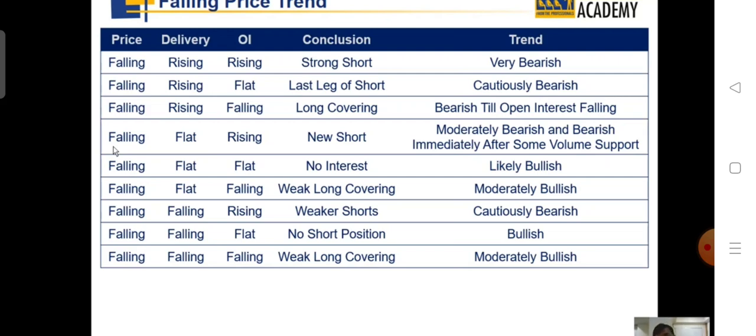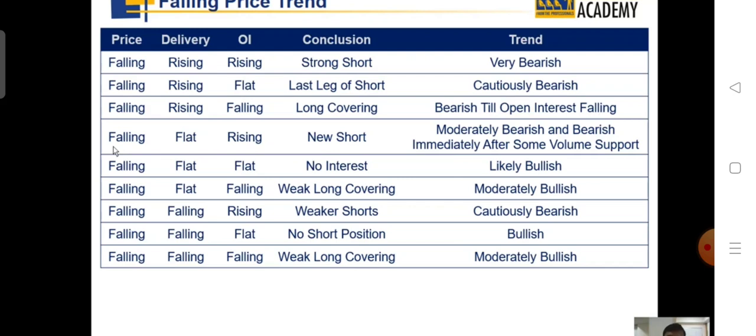Price falling again, delivery rising, open interest falling. Open interest falling means people are squaring up their positions. Price falling means longs have squared up their position, and a lot of delivery has happened. That means a lot of long covering is happening. Classic analogy: till long covering is on, the market will keep on in the bearish tone. The moment long covering stops, people will wait for new short positions to get built in the system before they can start making that judgment of the continued downtrend in that stock, from the date when the new positions will be getting built up in the system.